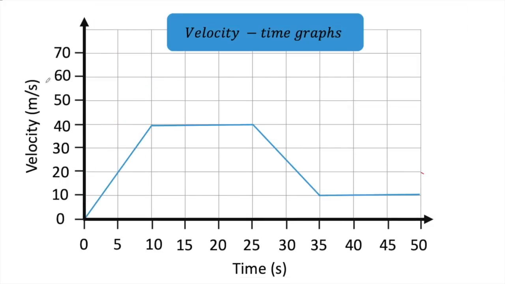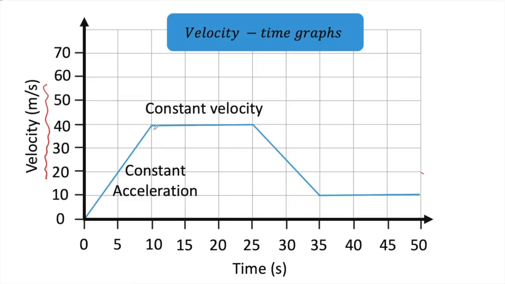Velocity time graphs. With velocity time graphs, you need to check that the y-axis says velocity and not distance, because that's a different motion graph. With velocity time graphs, a straight line at an angle would show a constant acceleration. A flat line here would show a constant velocity because it's not moving above 40 meters per second in this case.